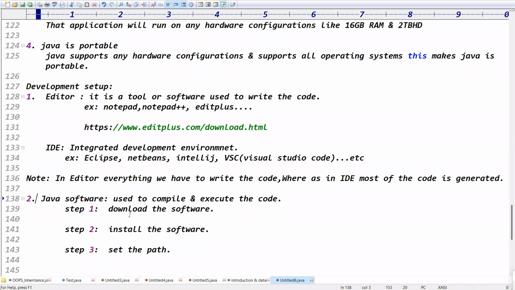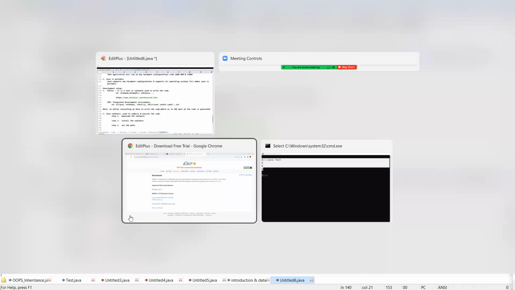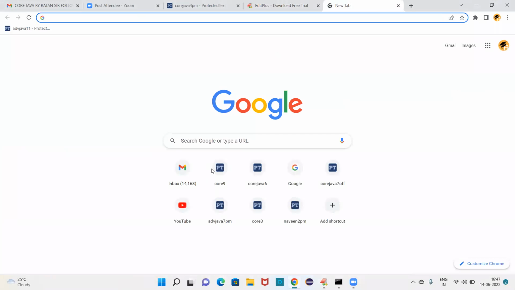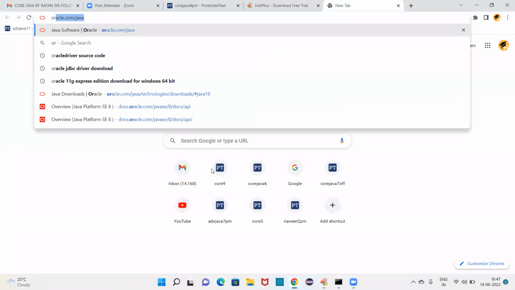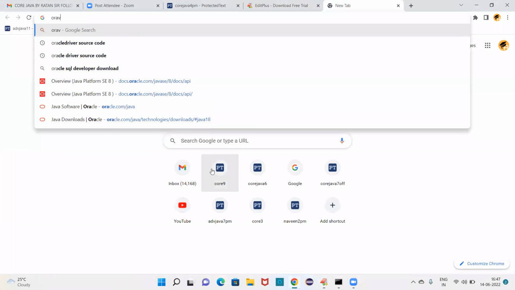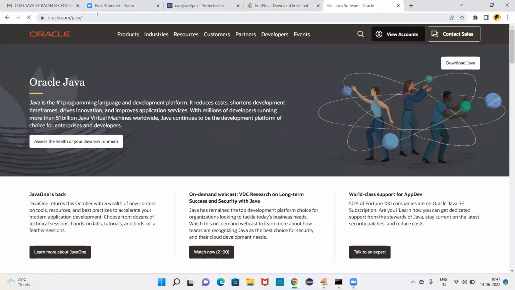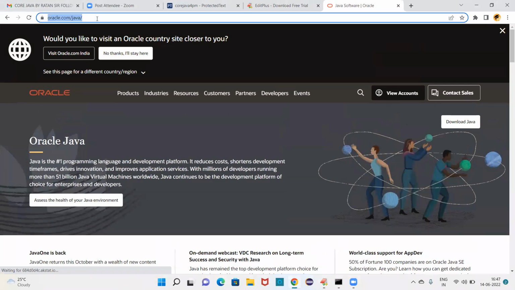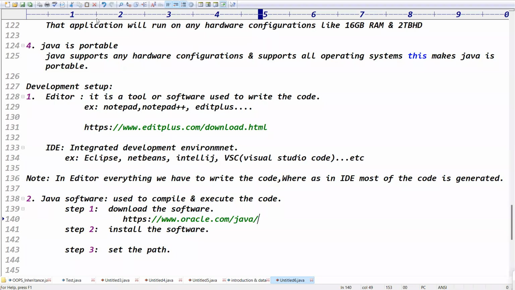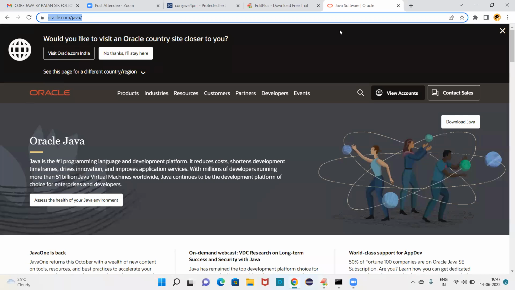Guys, coming to download Java. Yesterday I showed the website. In the URL, just type oracle.com/java. If you go to oracle.com/java, it directly navigates to the Oracle website. On the right-hand side you are able to see one button, the Download Java button.